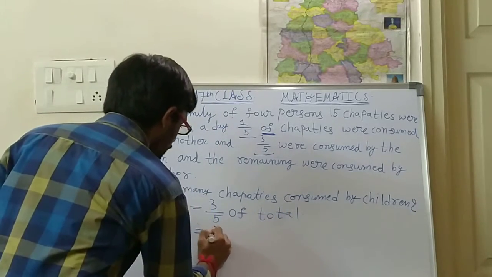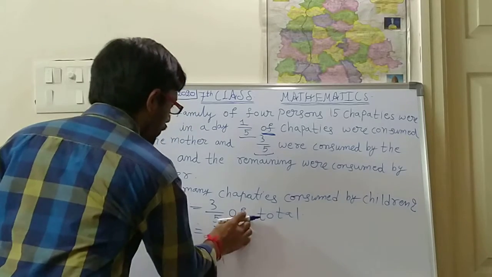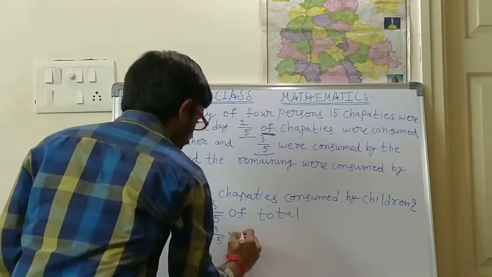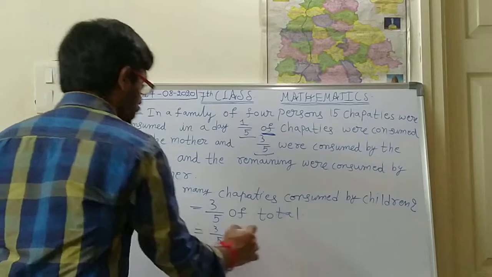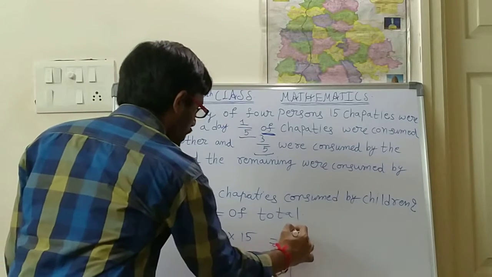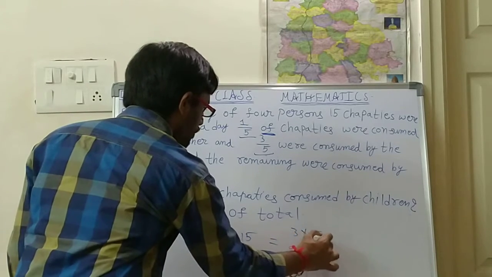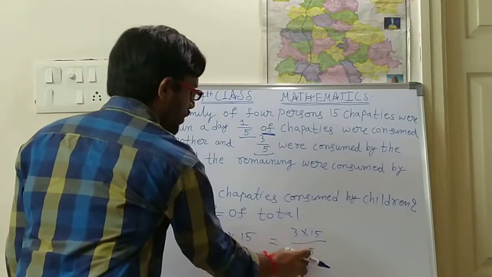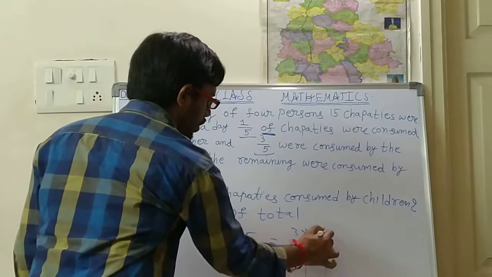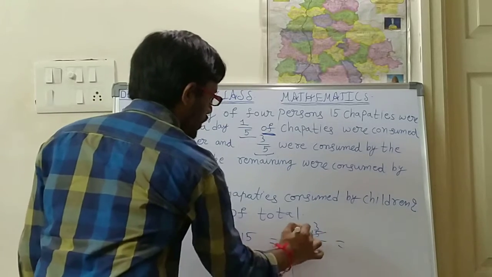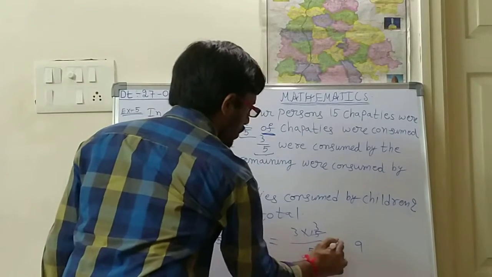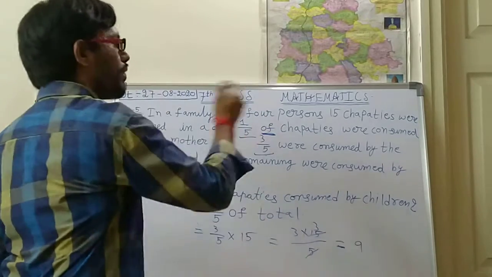So that is 3 by 5 into, 'of' means into 15. So 3 by 5 into 15. So that means here what you can write? 3 into 15 by 5. So in the 5 table, 15 will go 5 threes. So 3 into 3 is 9. So 9 chapatis were consumed by the children.